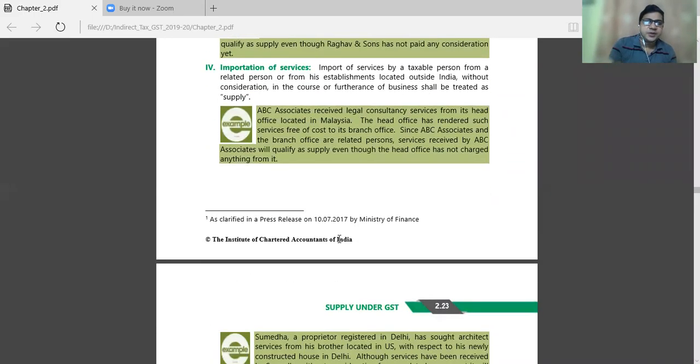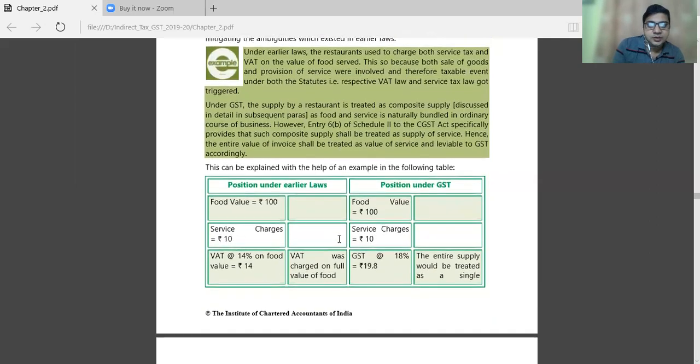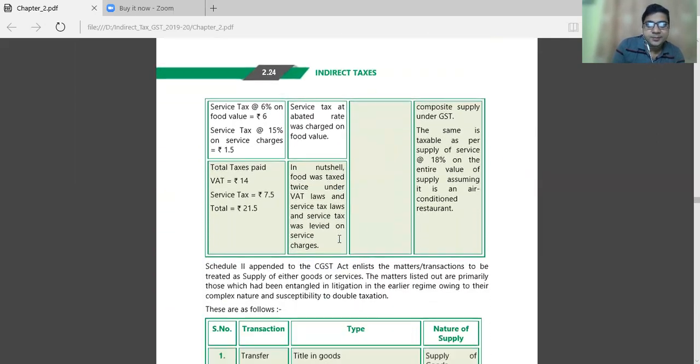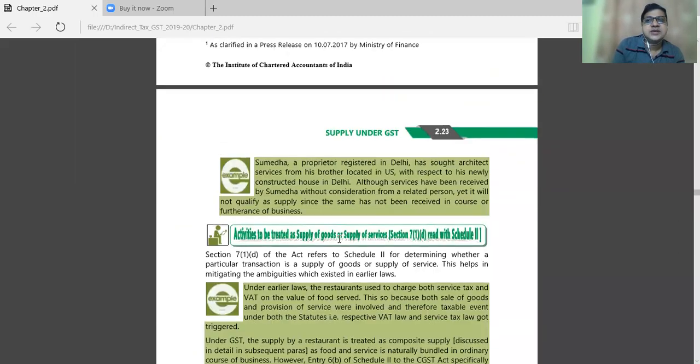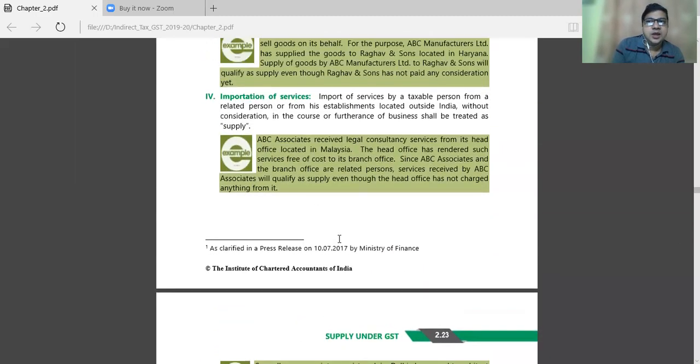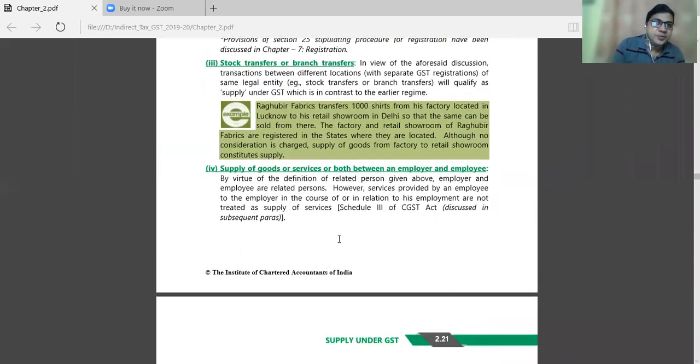Supply definition is very important, because after that we will discuss the practical problems. This particular definition is very important, because only if you understand this definition can we solve the practical problems ahead. We have a practical problem, but you should know the theoretical part. So you should first understand the supply definition. After that, whatever rules are there, we will discuss.